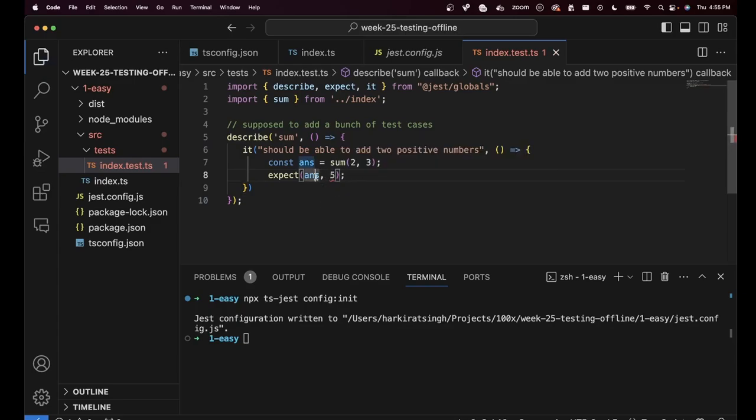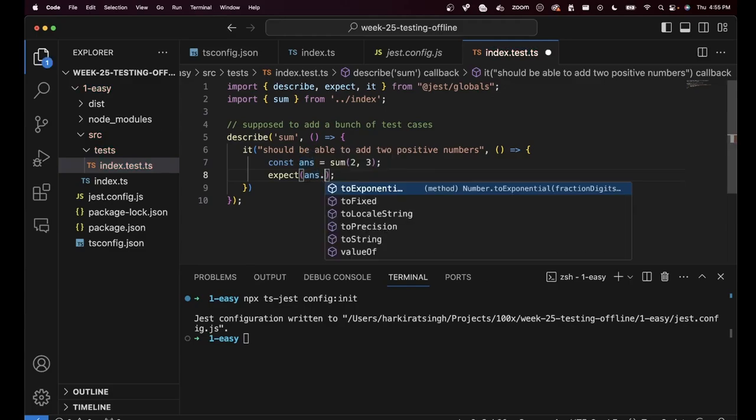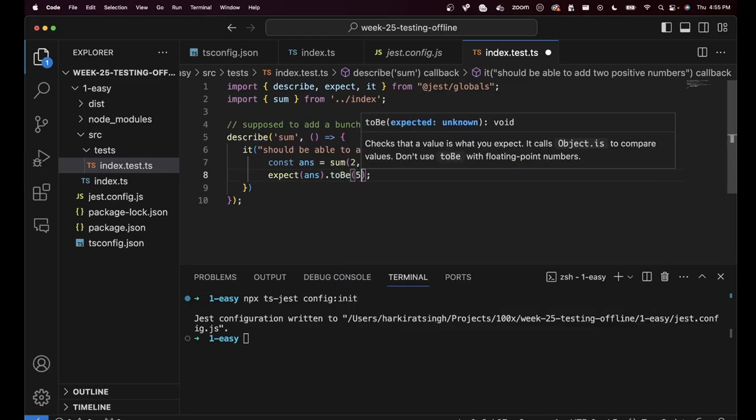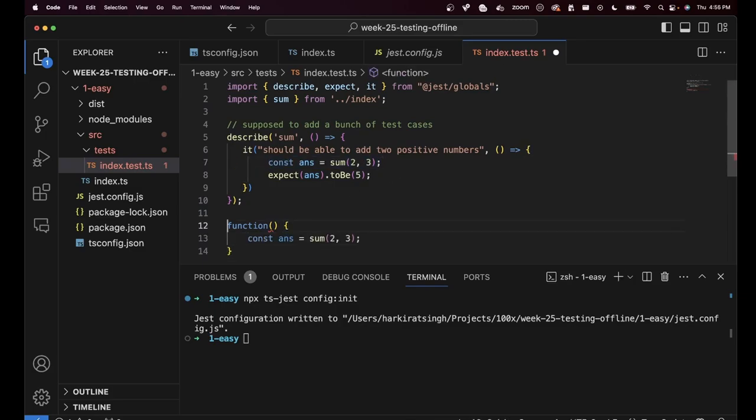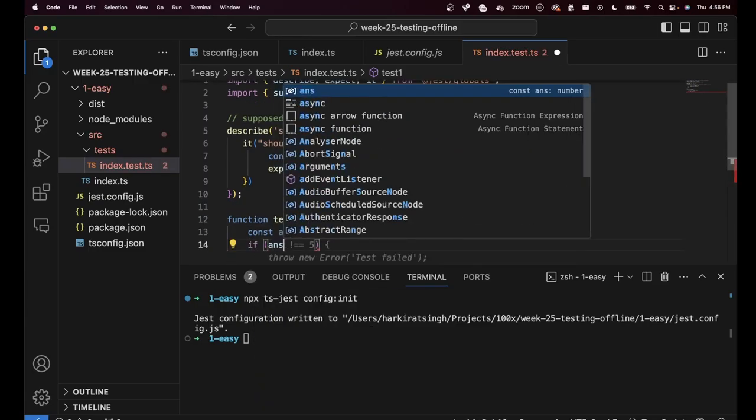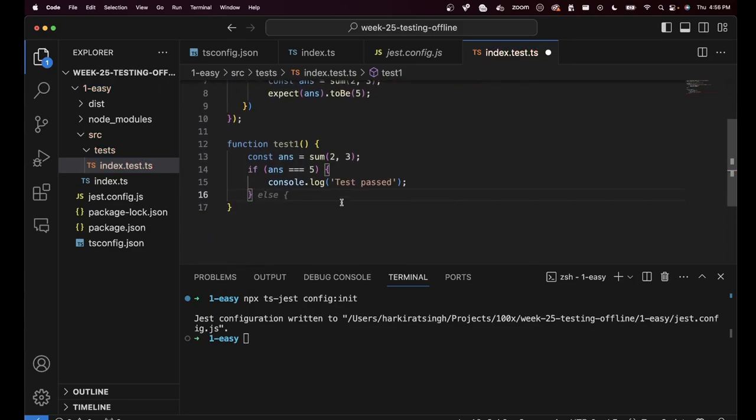It gives me an error here because it expected the answer to be 5. That is how you write a single test. I have not written this, but I could totally write const answer equal to sum function test1, and then over here do an if answer is equal to 5, then log test passed, else log test failed.